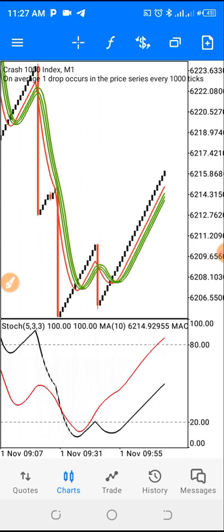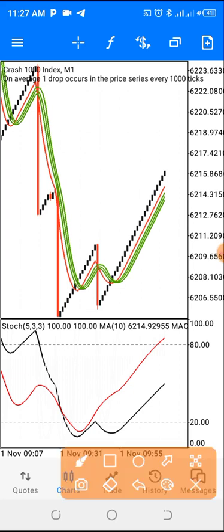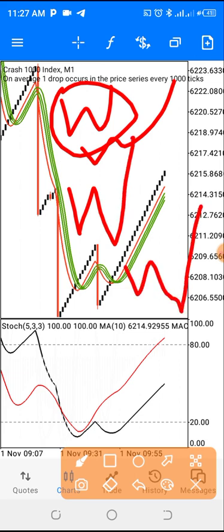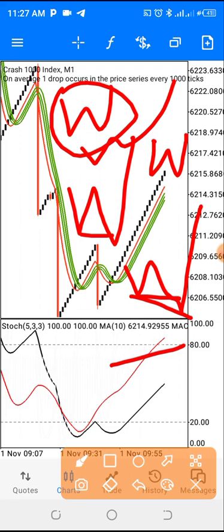So basically, in the process of looking out for a buy to scalp, we'll be looking out for our W pattern, right? As for the W pattern, we have different variations of the W. We have the normal W, which is like this, and we have the advanced W, which will always give us a divergence on the price. This is what we always have, a divergence. The advanced W can be like this, right?